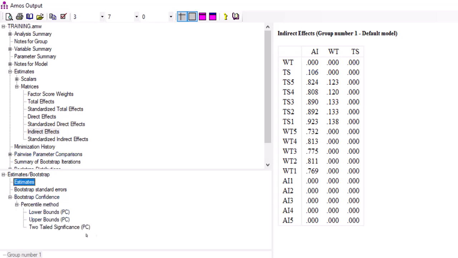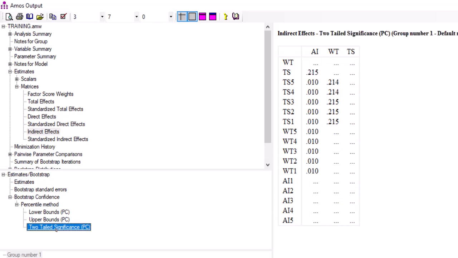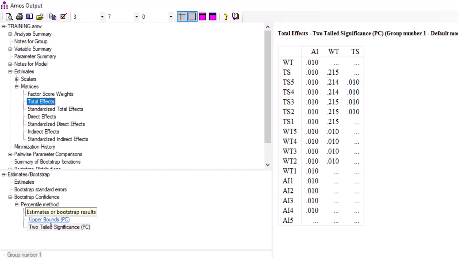To see whether the mediation effect is significant, you come here. If you click here, then you come down and you see the bootstrap confidence. Then you click on two-tailed significance. This tells us the significance level. So we start with the total effect. You click total effect, then you click two-tailed significance, then you have the p-value of the total effect.